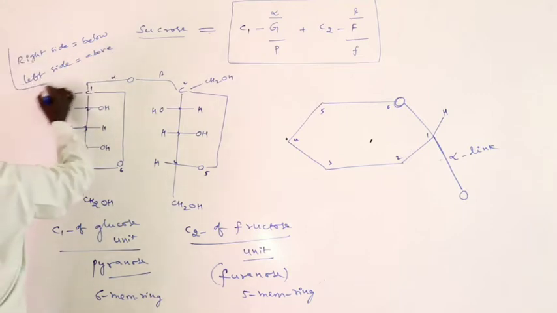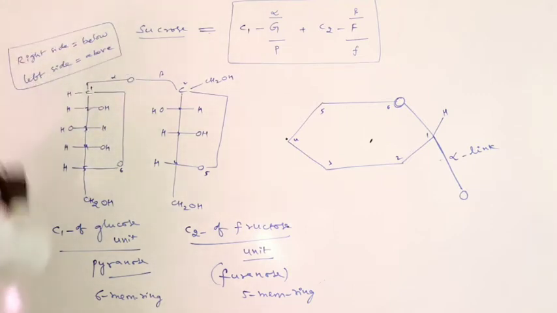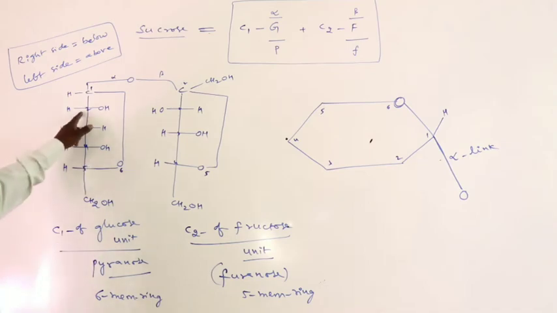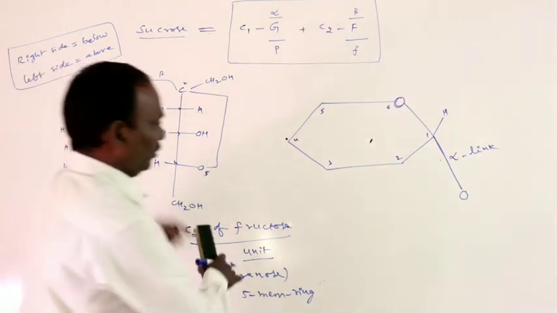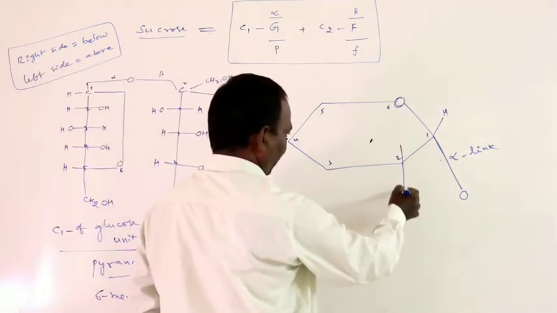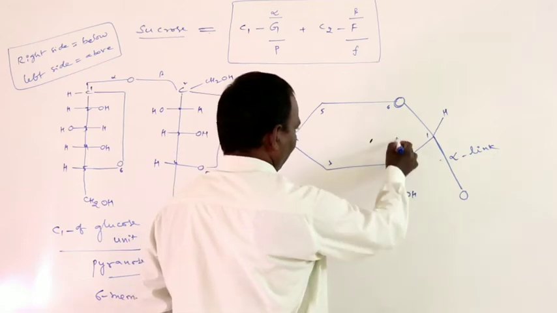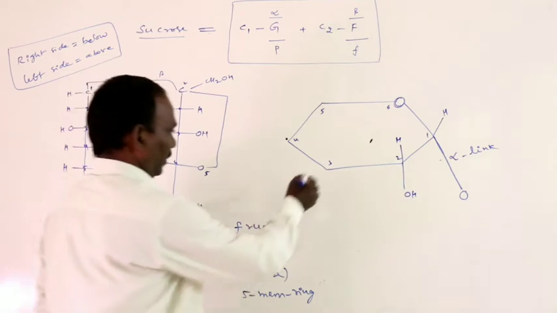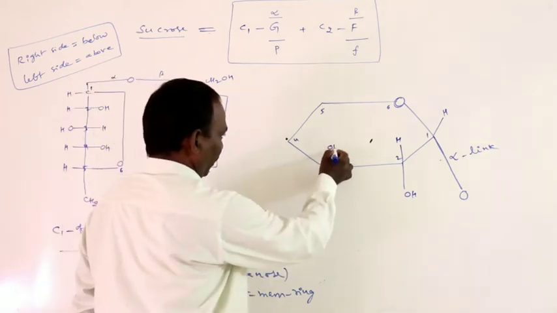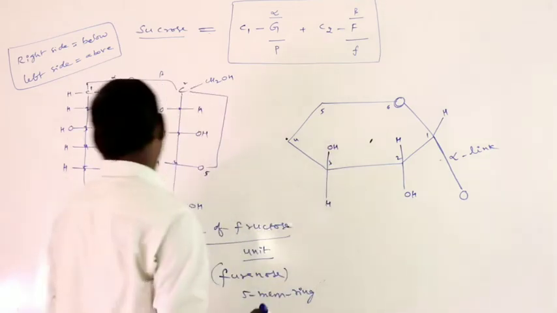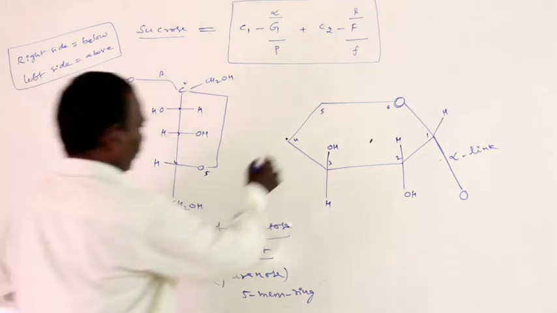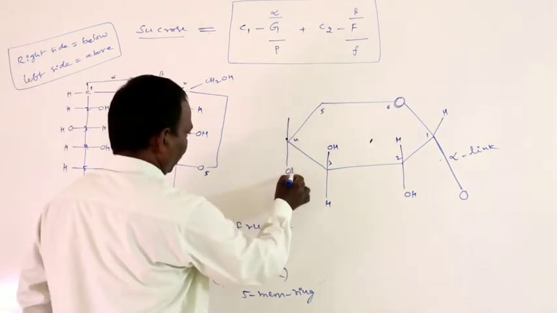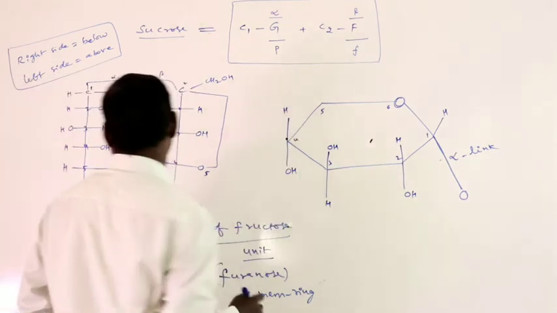At the second carbon, the OH group is on the right side, so below. At the third carbon, the OH group is above, with hydrogen. At the fourth carbon, the OH group is below, with hydrogen.